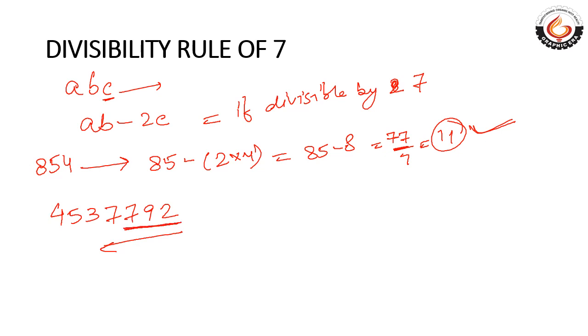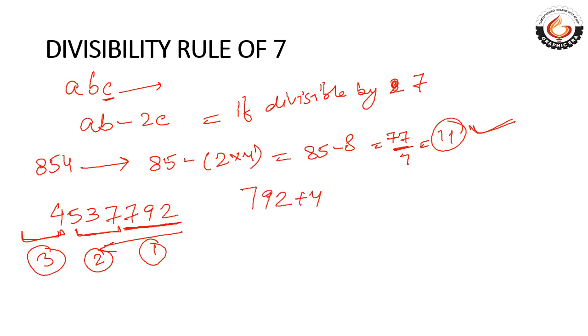One group is this, another group is this, and this one is the third group which is left alone. Let's consider this as 1, this as 2, this as 3. Now add the odd groups and the even groups.